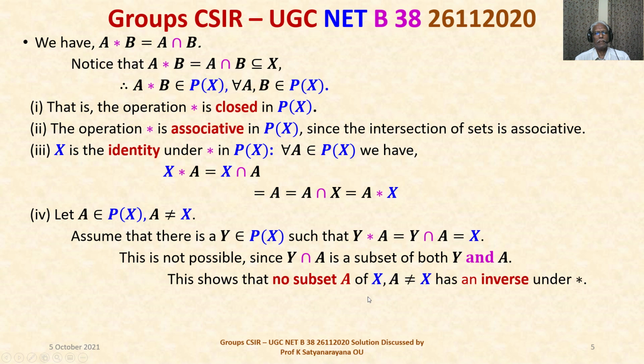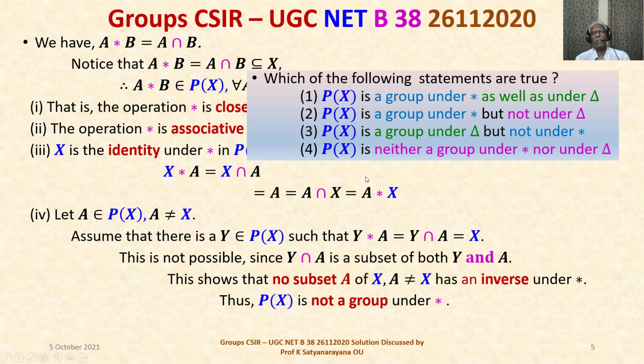That is, the existence of inverse condition is not satisfied, and thus the power set of X is not a group under star, that is, the intersection. So option 1, that the power set of X is a group under both, is false. Second, the power set of X is a group under star, it's not. Therefore options 1 and 2 are not true.